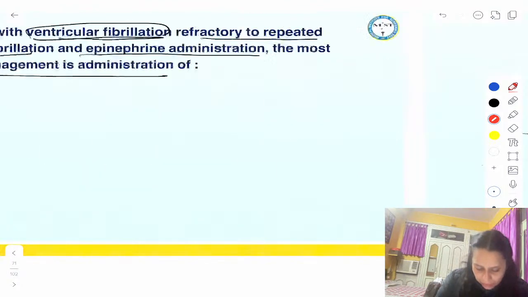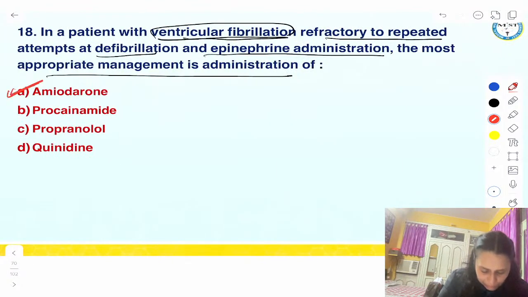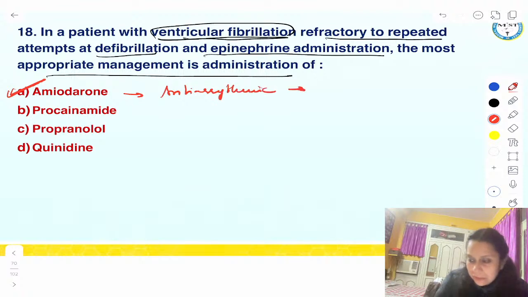So amiodarone has a huge role in converting VF into sinus rhythm after giving the shock, because it is an antiarrhythmic agent and it makes the defibrillation more effective.